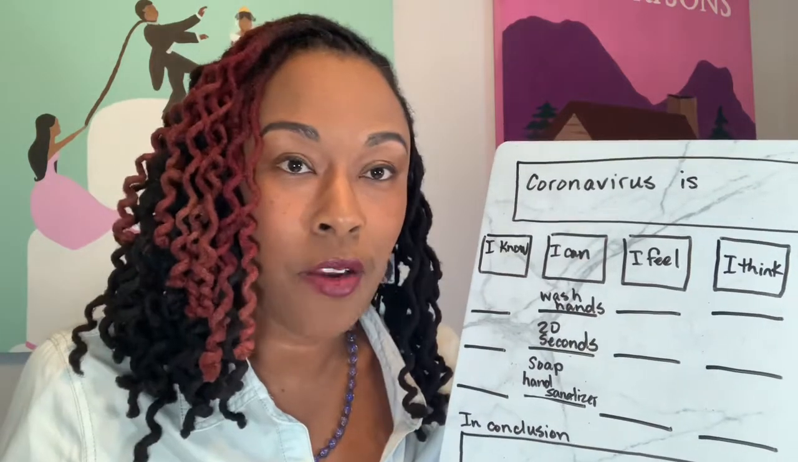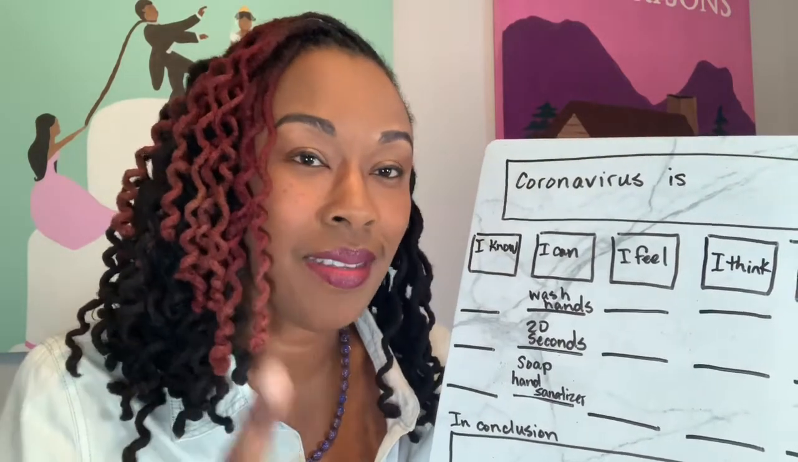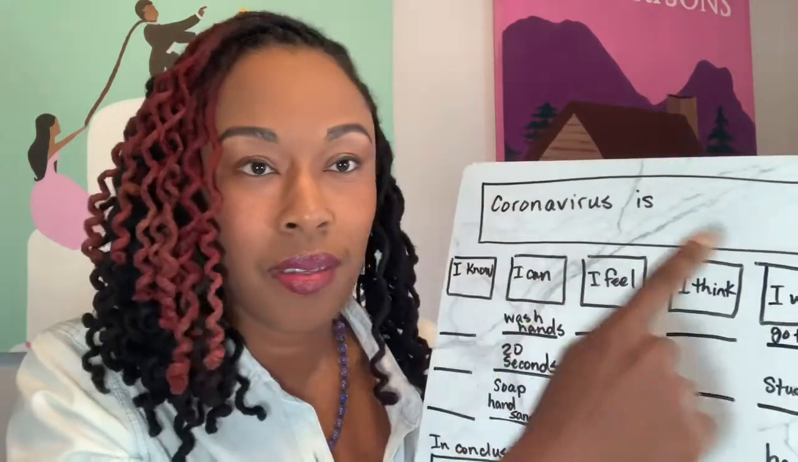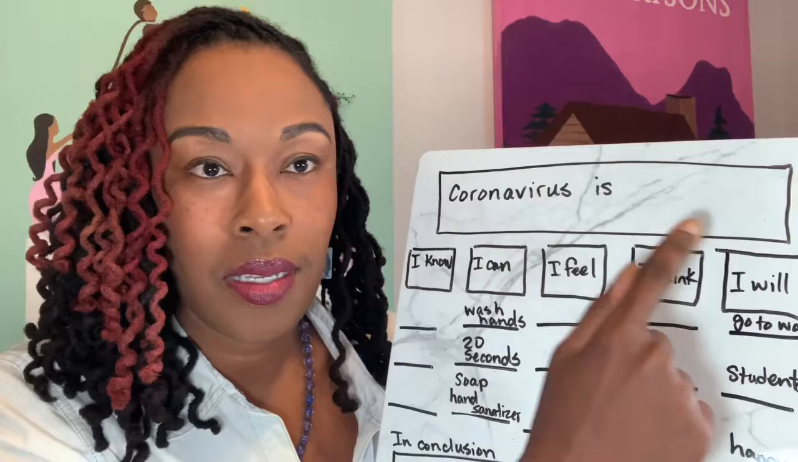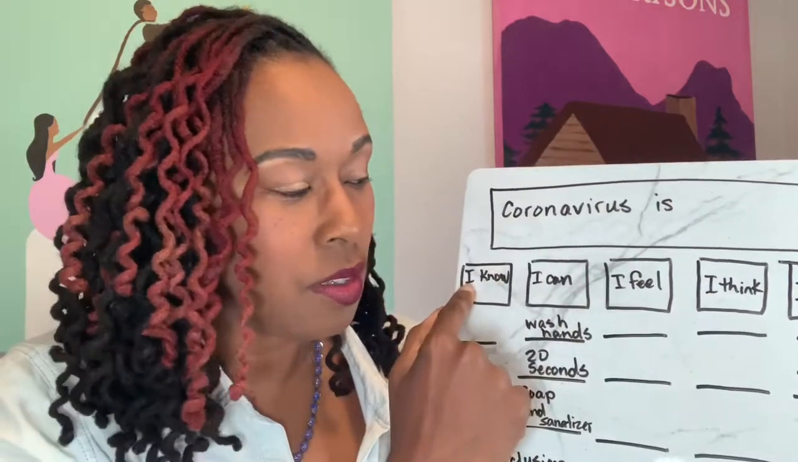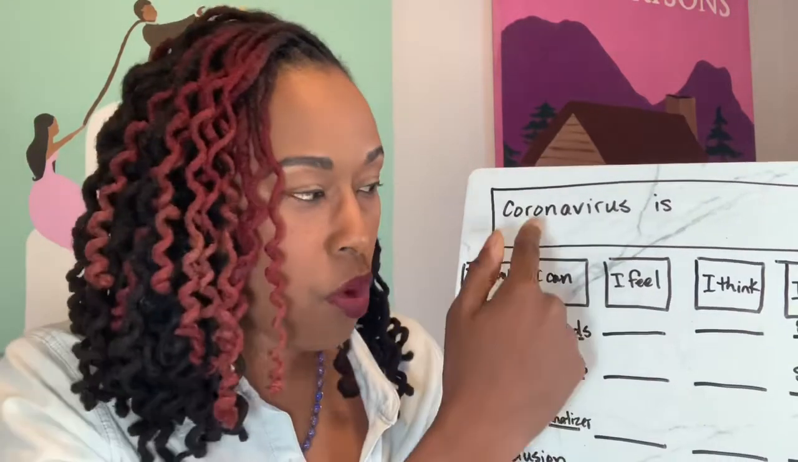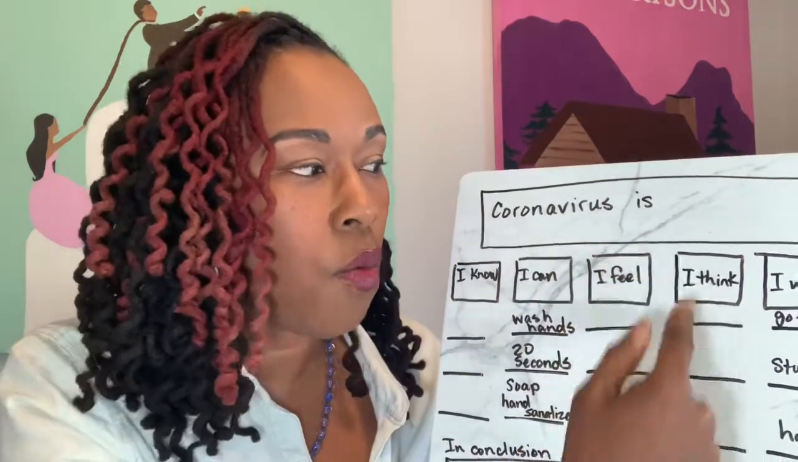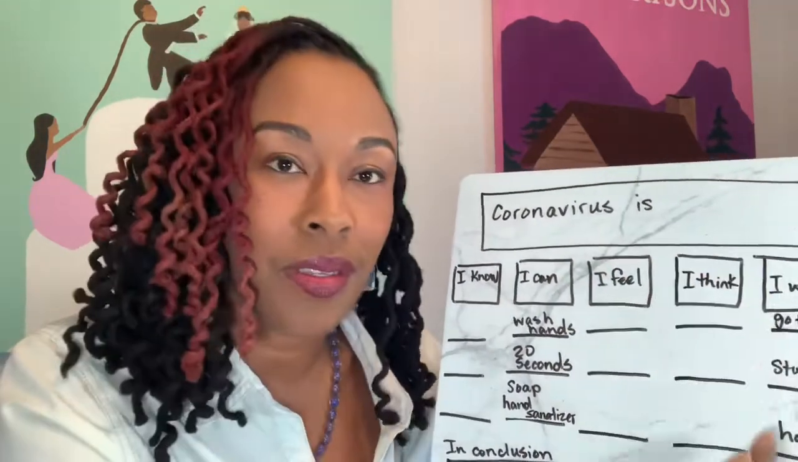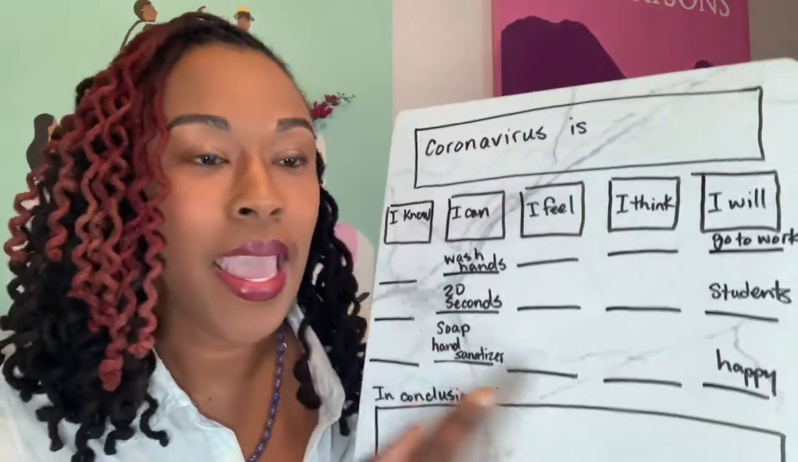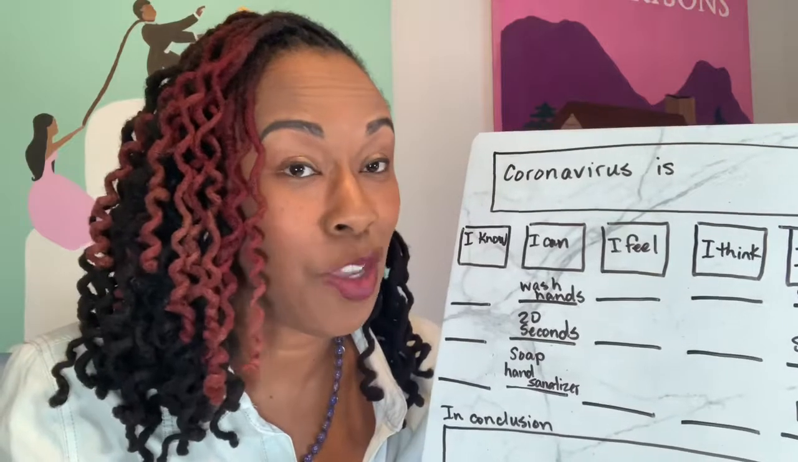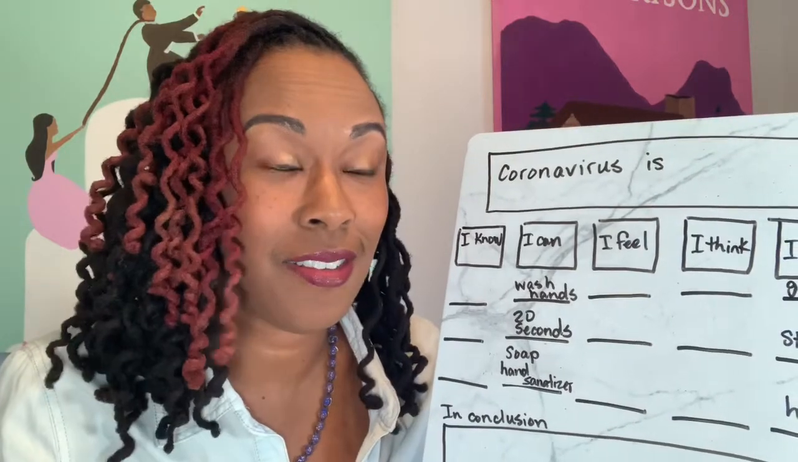Since we're writing a paragraph, we want to have at least one sentence for each of these boxes. That is one sentence for our topic box, one sentence for what you know, one sentence for what you can do, one sentence for what you feel, one sentence for what you think, one sentence for what you will do, and one concluding sentence. That is 7 sentences, a paragraph that has 7 sentences, okay?